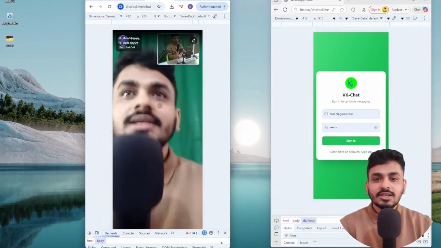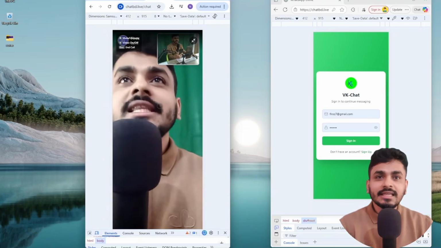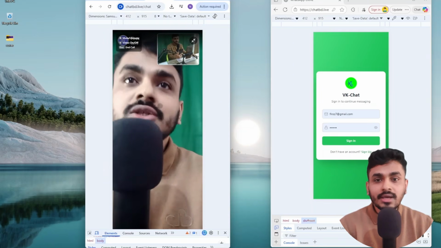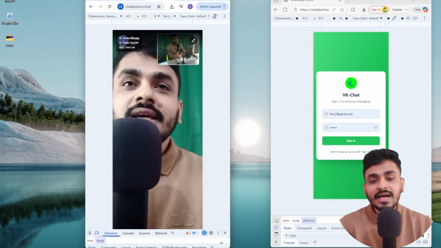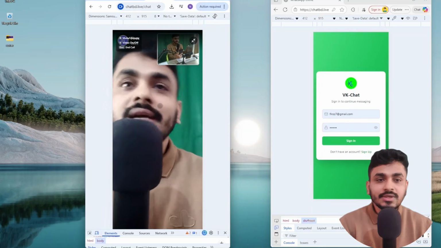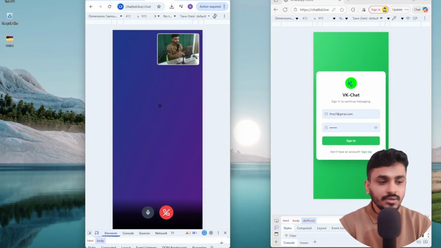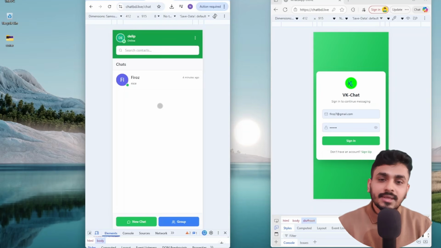So that's the thing I wanted to show you, and that's the reason why I built this application. I had curiosity, as I told you, about how it actually works. Okay, I need to cut this call. In the back of my mind I was always curious how this works. So I really feel proud and amazed at the things I have built. So this is the calling part.